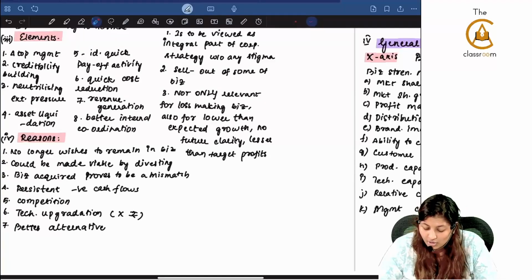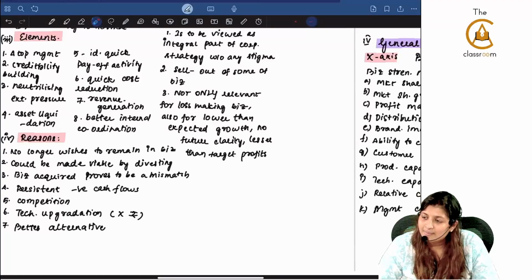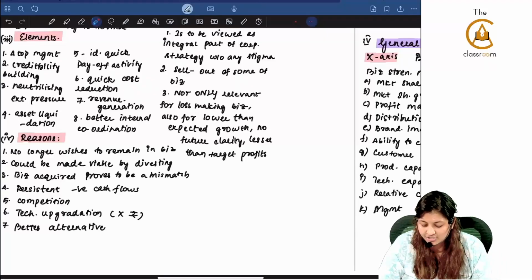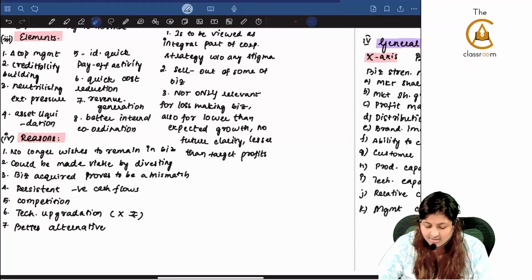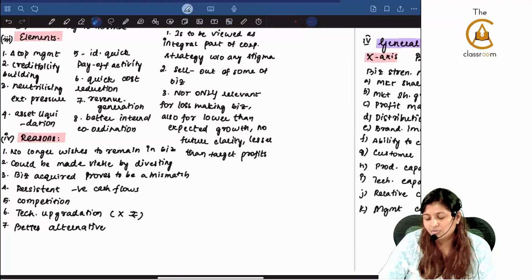Reasons: no longer wishes to remain in the business. It could be made viable by way of divesting. Business acquired proves to be a mismatch at a later stage. Persistent negative cash flows. Competition if it is high. Technological upgradation. No money is there. Better alternative is available. Then you will not look at this strategy, will go for turnaround.